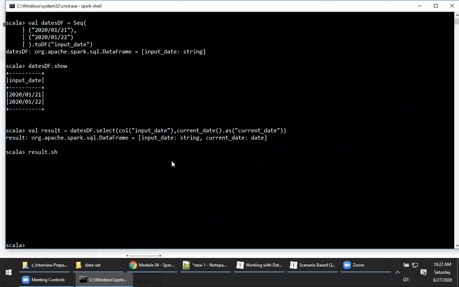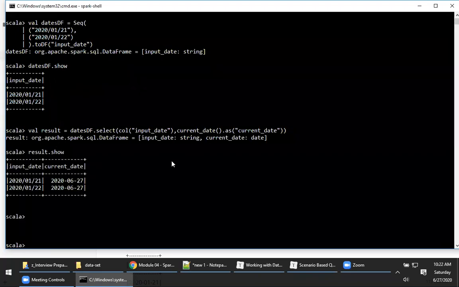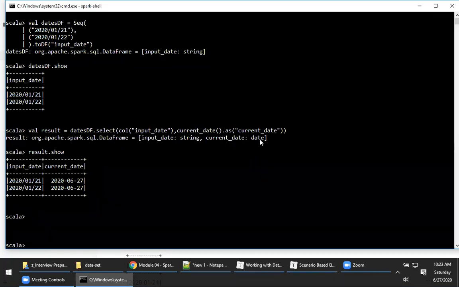Result dot show. When I do this, please look, I've added a column, current date. So with the select clause you can also add a new column. That is what I wanted to tell you here. And one more important thing: by default, can you see this? The current date is in a date format. So the default date format that Spark requires is in this format.